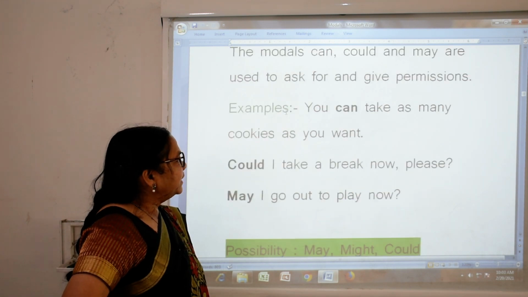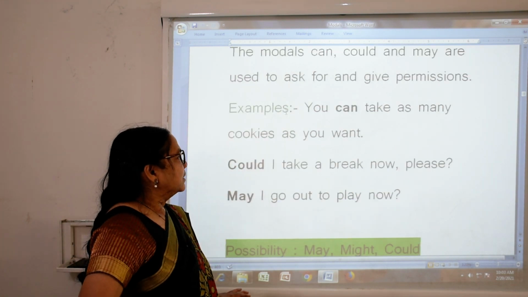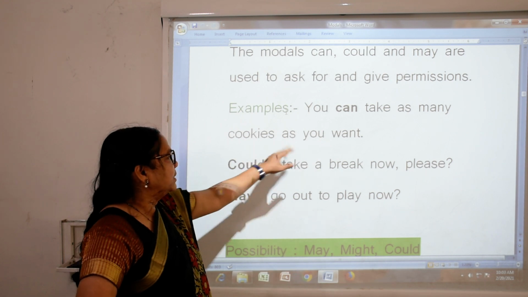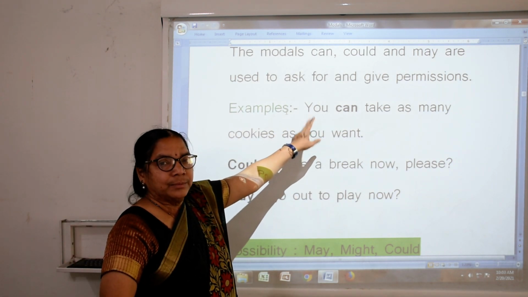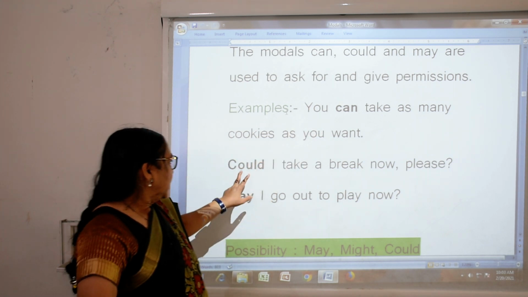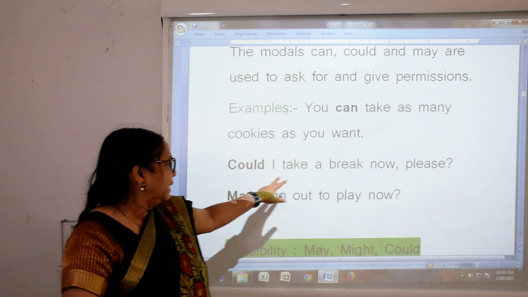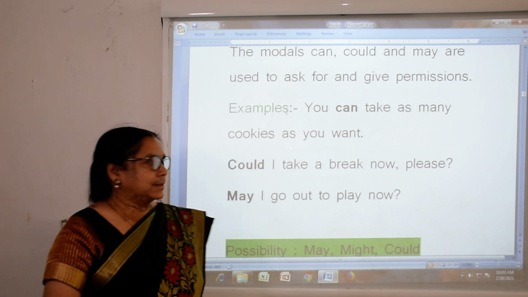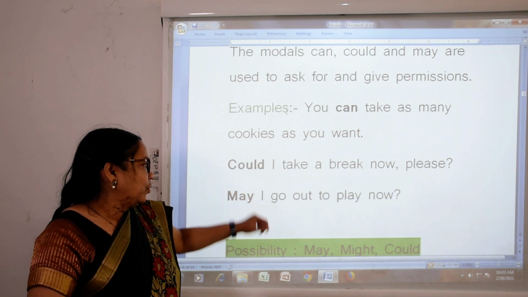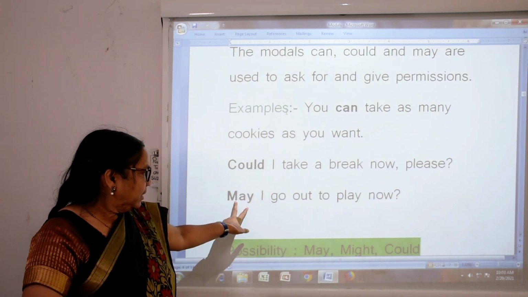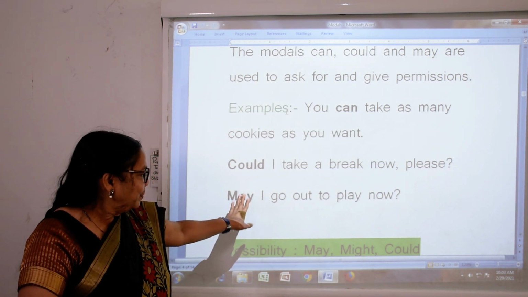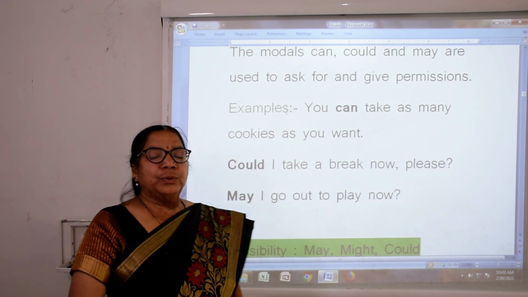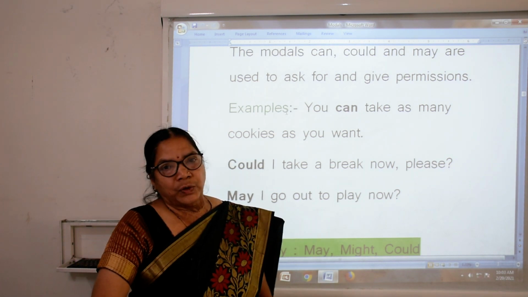Example: you can take as many cookies as you want. You can, that is permission. And could I take a break now please. May I go out to play now? May is a modal also, used in a question.